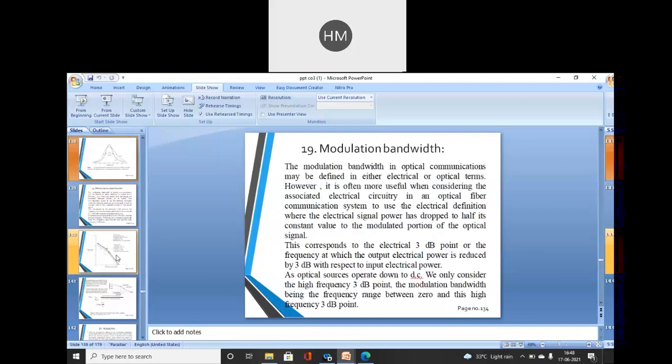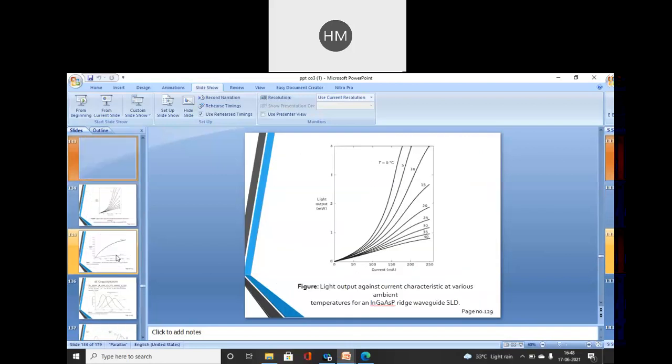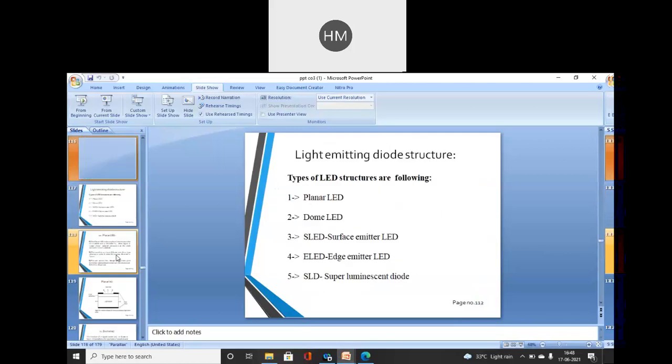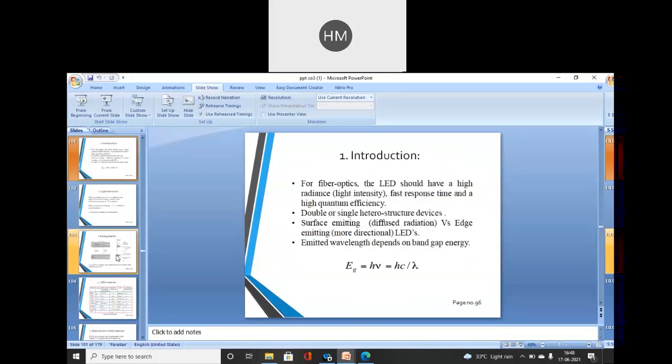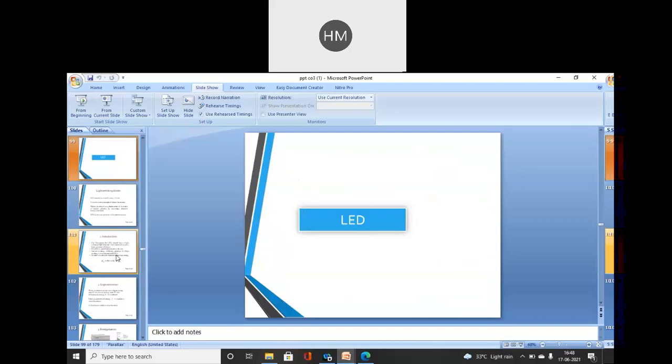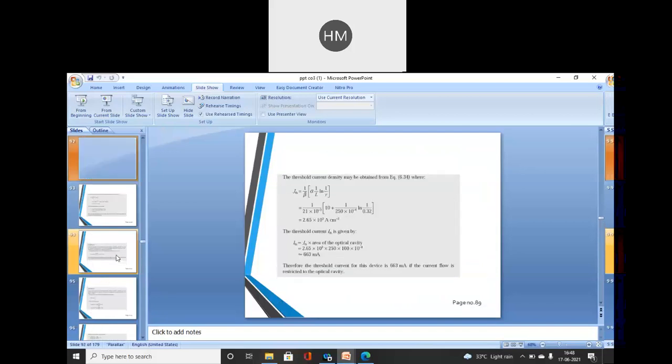It is based on the WDM topic only. So we will first simplify one numerical of laser.